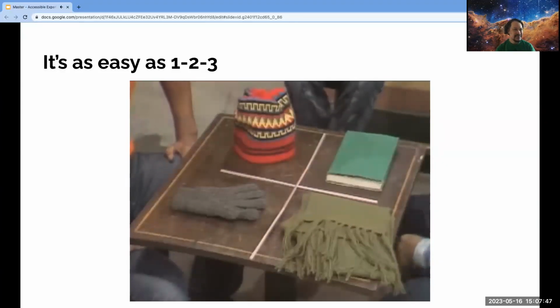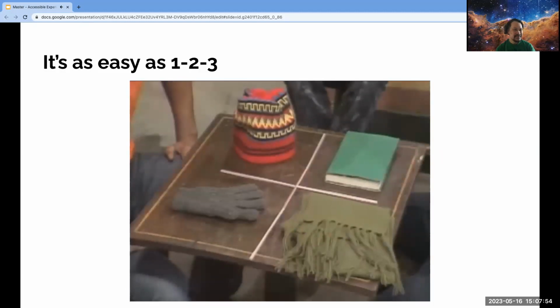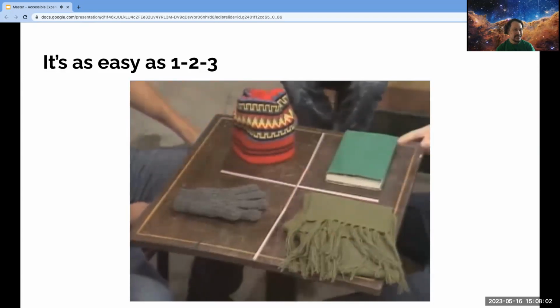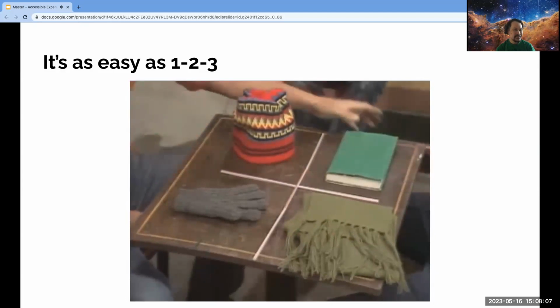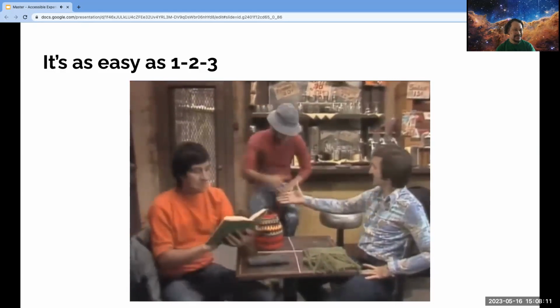All right, now you figured it out? Yes. Which is the right answer? The book does not belong. You're sure about that? Positive. You're absolutely sure? Absolutely. Why? Because the hat, the glove, and the scarf are all things that you wear to keep out the cold during winter time. Smart. And this is just a book. Well, there's nothing wrong with a book. Well, I mean, it's a book that you read. Right. It doesn't keep out the cold. That was nice. Good. Nice job.